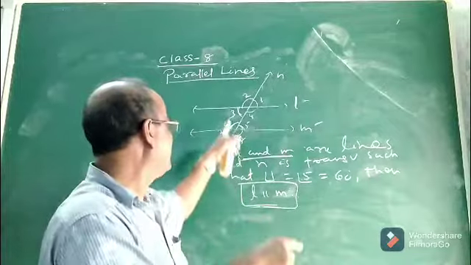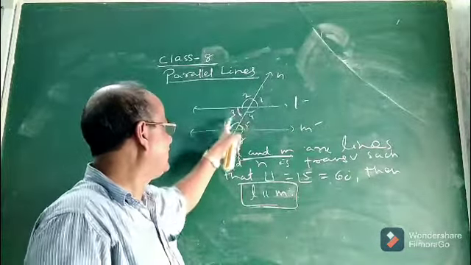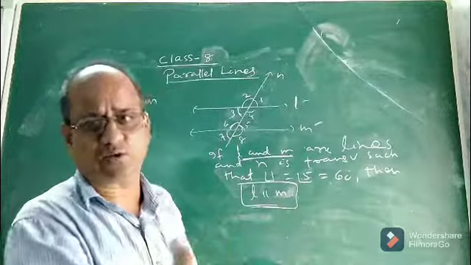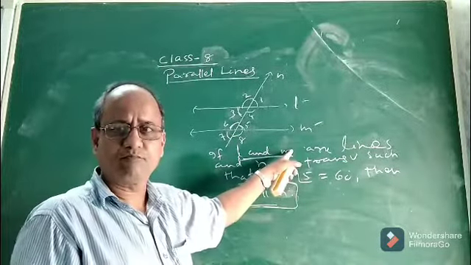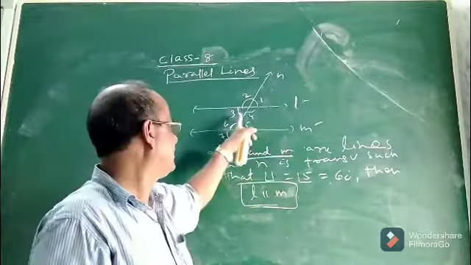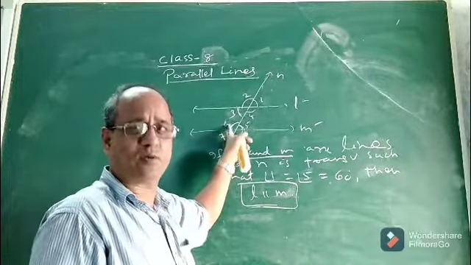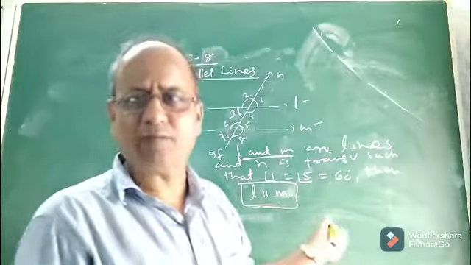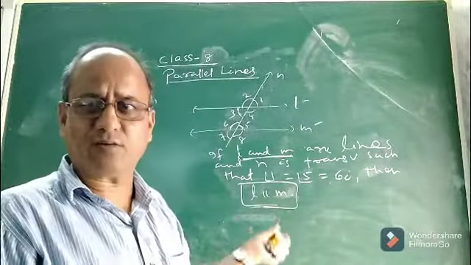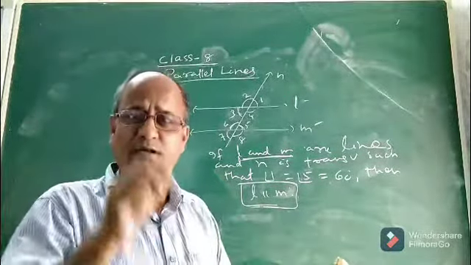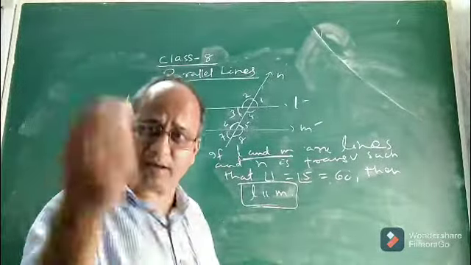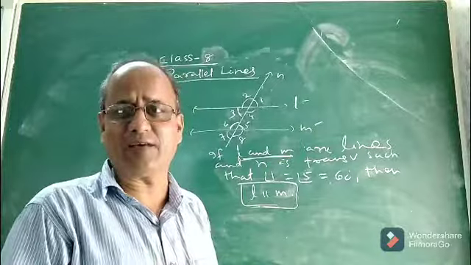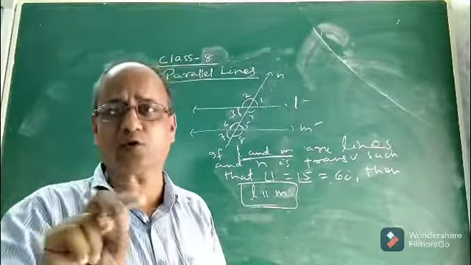Now the converse is, if the sum of a pair of interior angles lying on the same side of the transversal is 180 degrees, then automatically the two lines will be parallel. That means if angle 3 plus angle 6 is 180, then automatically L and M will be parallel. Okay, so this is what we mean by converse. So whatever relations we discussed among each pair of angles formed when a transversal intersects two parallel lines in a given plane, the converse is also true.